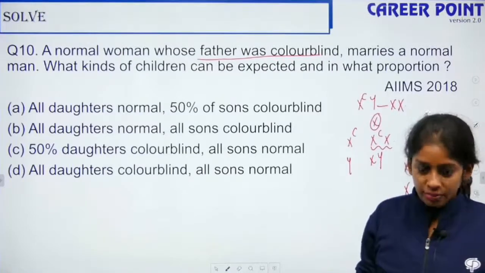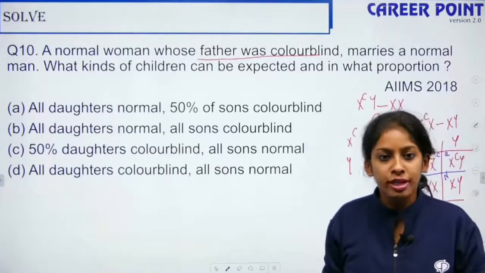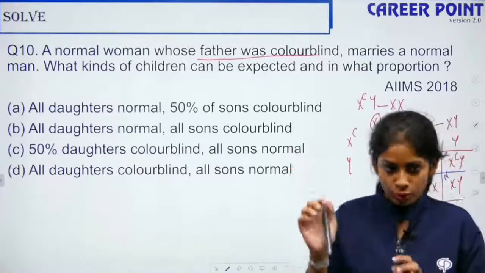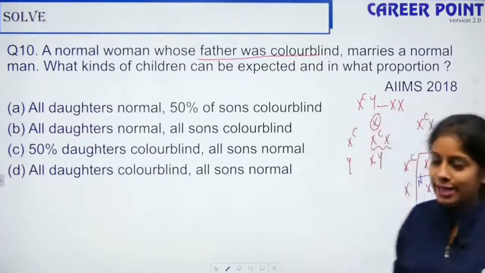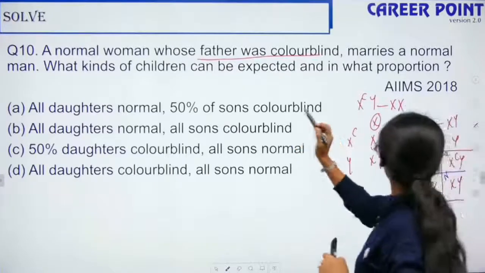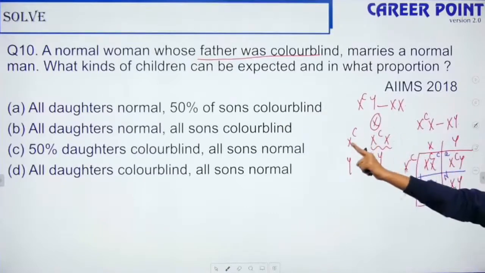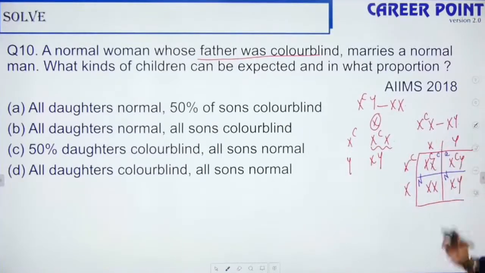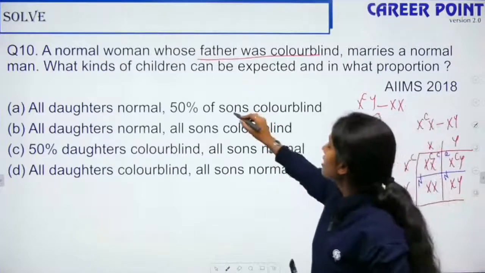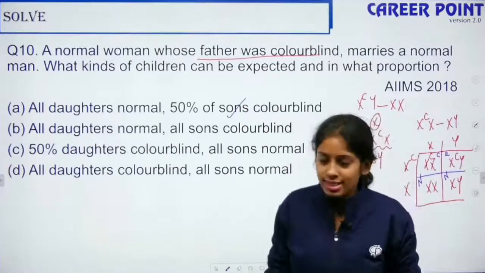Yes, so Satyendra has given me the right answer. Suppose she married an affected man, then the answer is B. Here all daughters are normal, meaning the daughter will not suffer from color blindness. 50% of the sons are color blind. So I have 50% daughters, 50% sons. Since color blindness is sex linked, females are only carriers, they are not affected. So all the daughters are normal and one son is color blind. That is 50% of the sons are color blind. So this is the right answer.